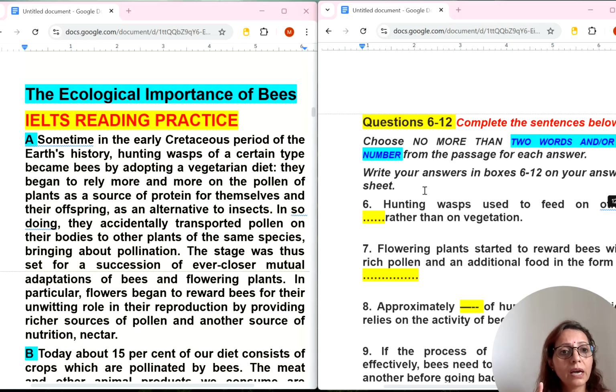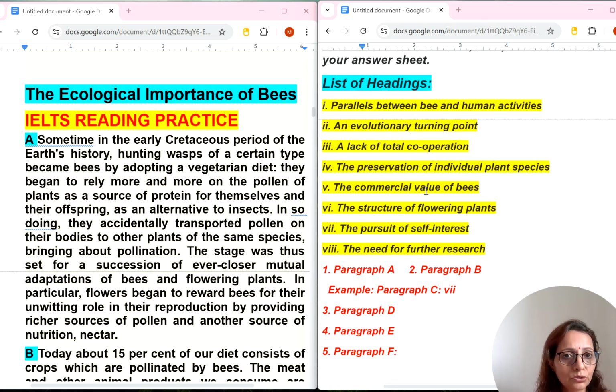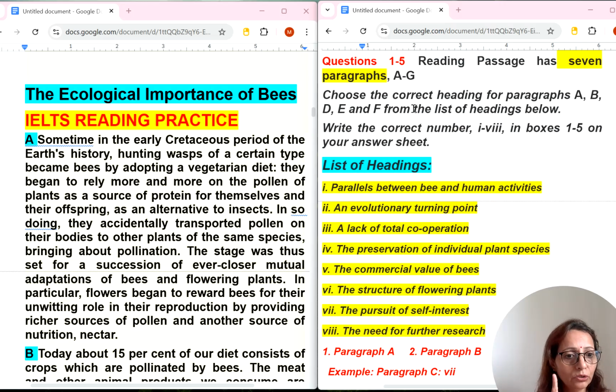So first I will start my reading from the list of headings, and it's important you should understand the instructions before starting your list of headings. The reading passage has 7 paragraphs, A to G. Choose the correct heading for paragraphs A, B, C, D and F. Where is C? C is missing. Write the correct number, 1 to 8, in boxes 1 to 5.